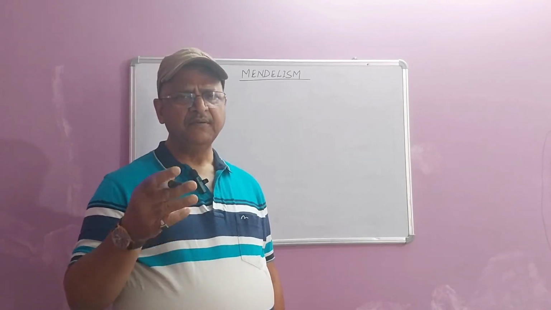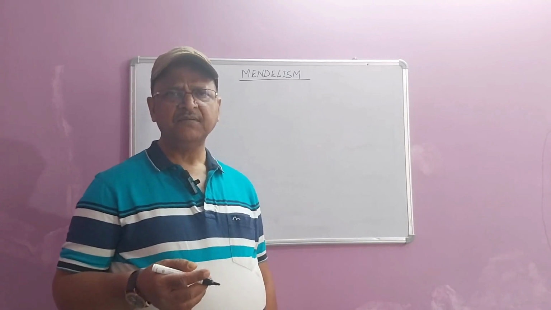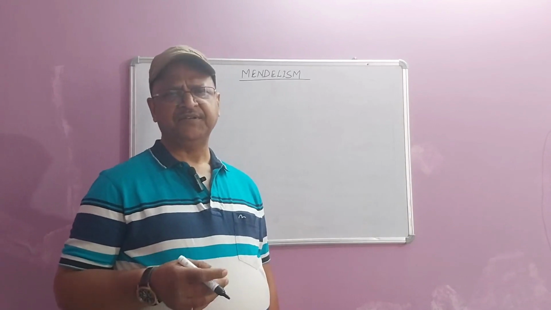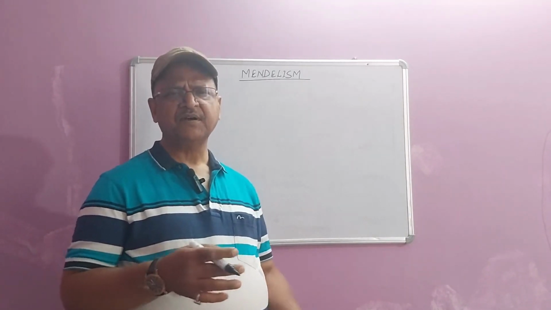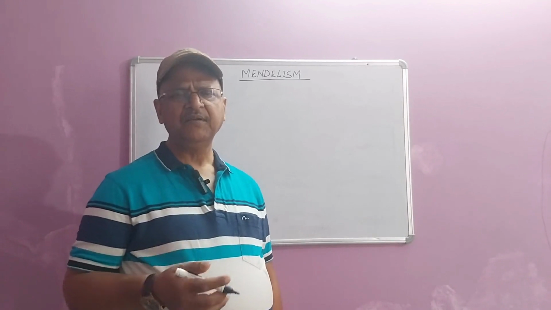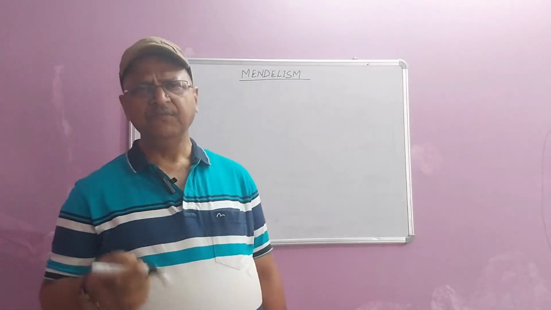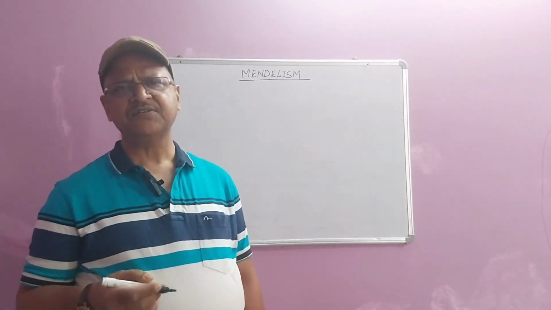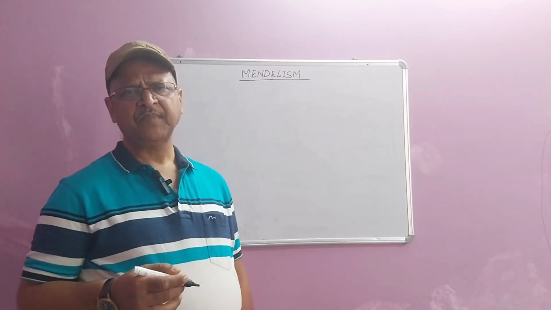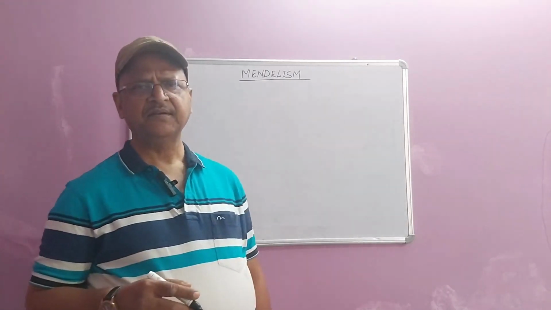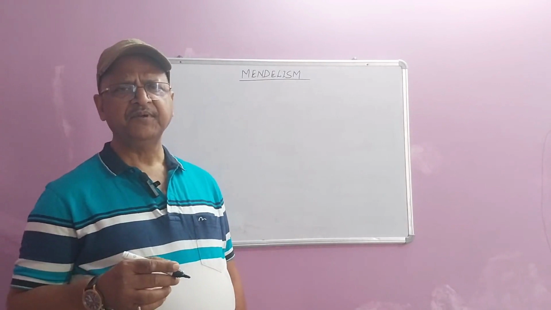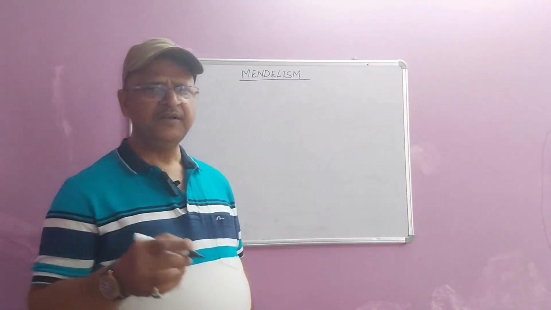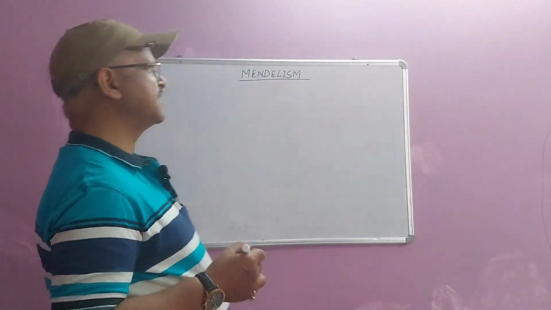Because he was a mathematician and physicist, his colleagues did not take interest in Mendel's activities because it was out of the way. Normally, an individual who is teaching physics and mathematics is least interested in plants. But Mendel was much interested in plants, and he was performing plant breeding experiments, termed hybridization experiments, in garden pea plant, Pisum sativum.